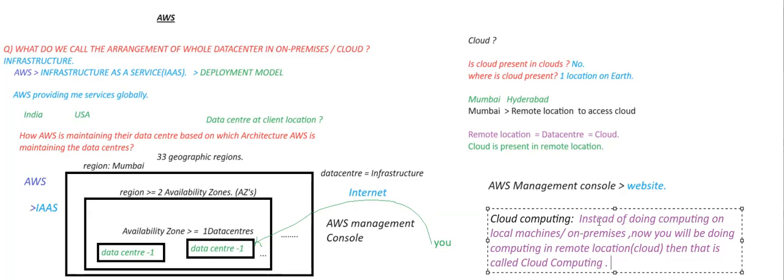So what is cloud computing, sir? You are computing in a remote location by using the internet. Then we say that as cloud computing. Instead of doing computing on your local machines or on your premises, you will now compute in remote locations, that is nothing but in the cloud. Then that is called cloud computing.